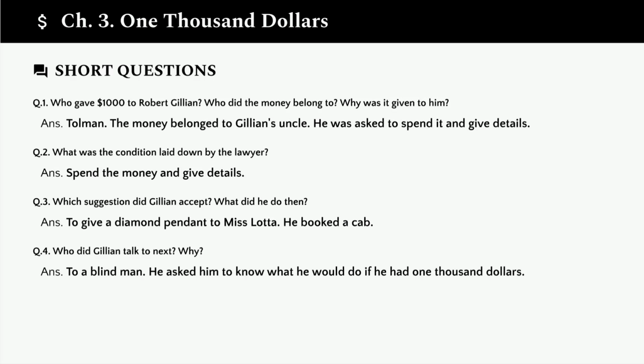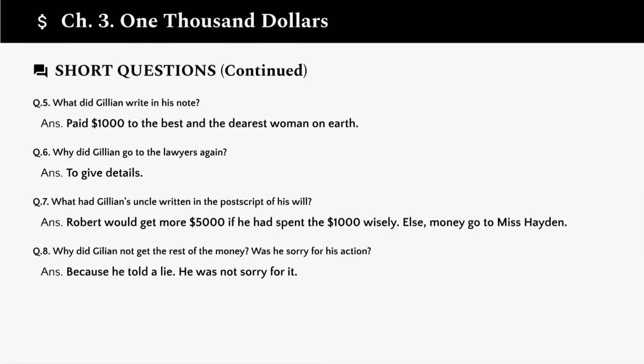Question 4. Who did Gillian talk to next? Why? He talked to a blind man next. He asked the blind man what he would do if he had $1,000, seeking perspective on the value of money. Continuing with chapter 3's remaining questions.